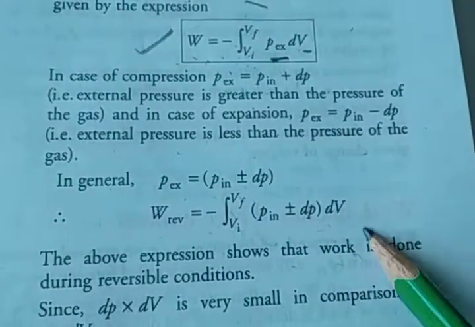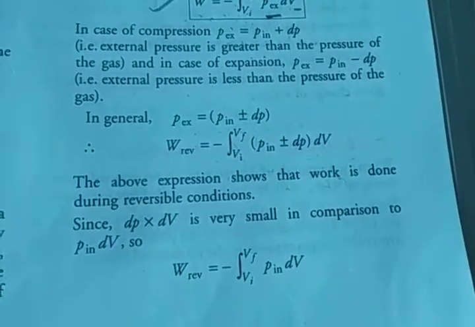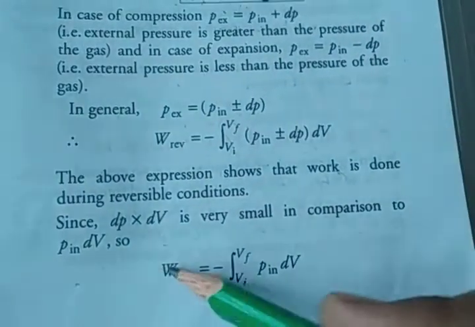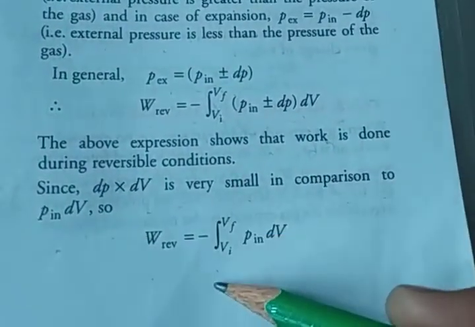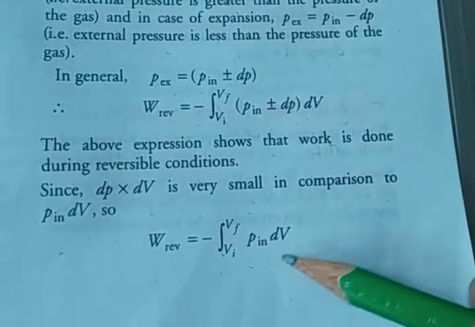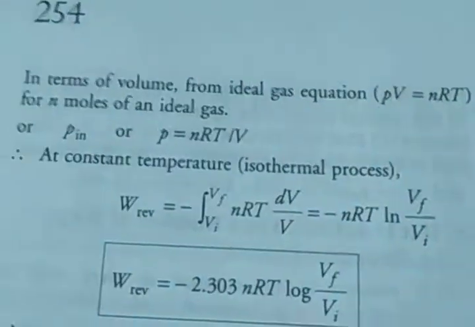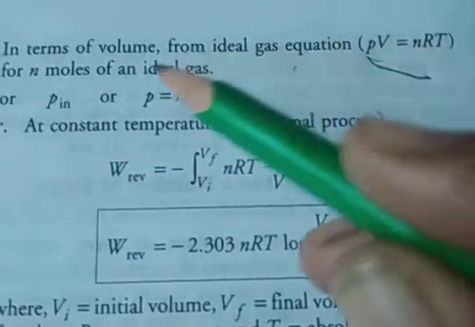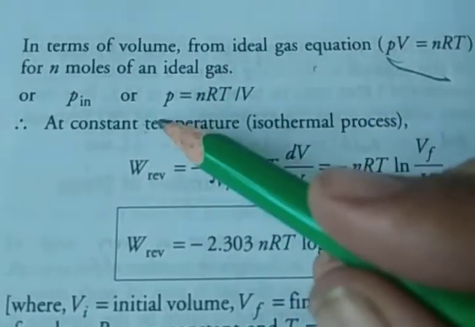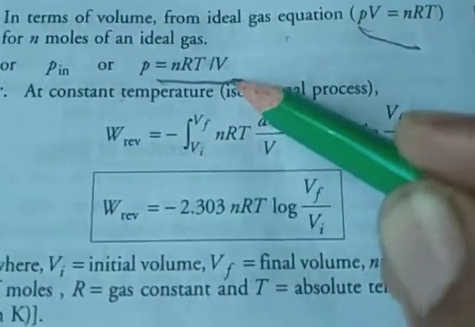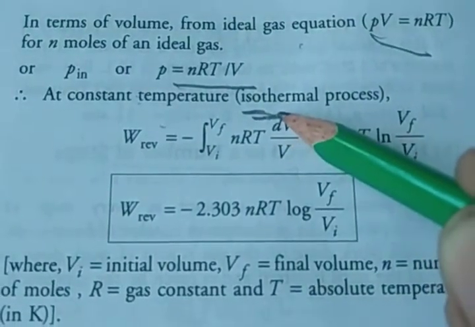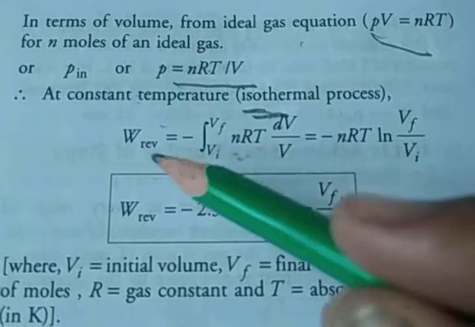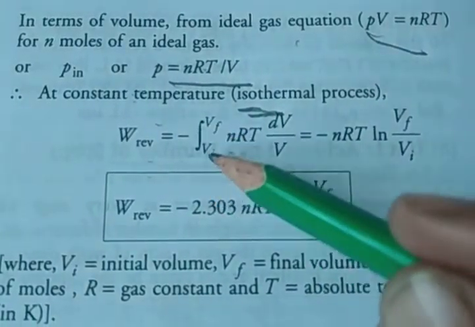Since dP into dV is very small in comparison to P in dV, W reversible is equal to minus integration Vi to Vf of Pin dV. Finally, in terms of volume, from the ideal gas equation PV is equal to nRT for n moles of an ideal gas, P in or P is equal to nRT upon V. At constant temperature, that means an isothermal process, we put the value here. PEX is P in, so W reversible is equal to integration Vi to Vf.